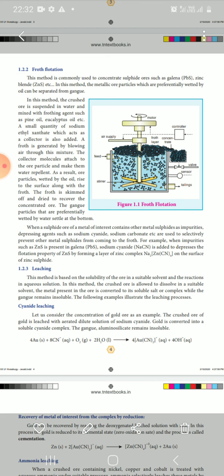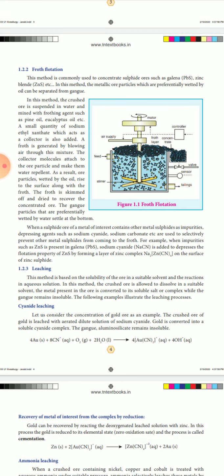These smallest particles, mixed with the pine oil or eucalyptus oil, come up to the surface of the vessel. These fine particles are the metallic crushed particles. The froth is skimmed off and dried to recover the concentrated ore.